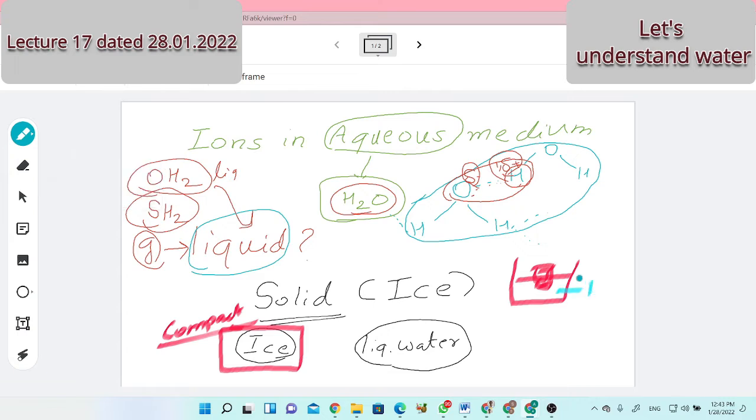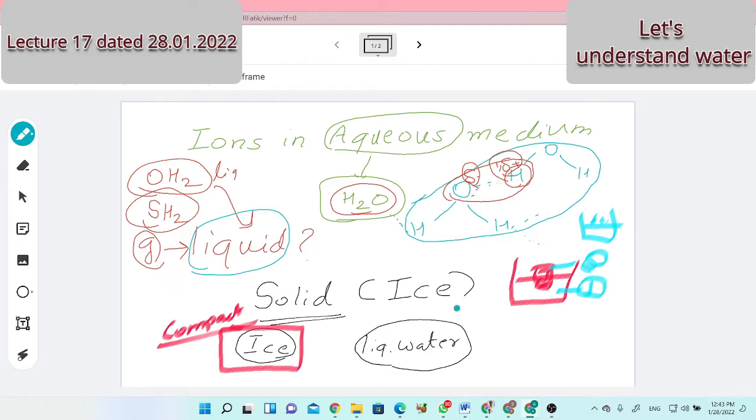Means it's a liquid and it's a solid. Whose density is more? Suppose I take water in a beaker and add oil drops to it, then the oil drops will float. So we say that oil is of less density. So that question is mine: is solid water denser or liquid water denser?